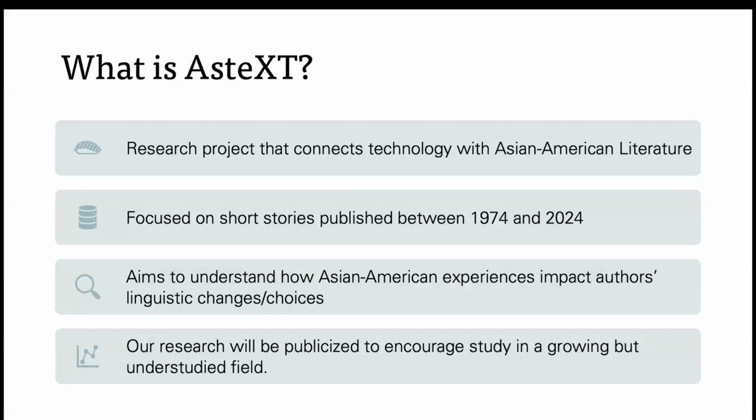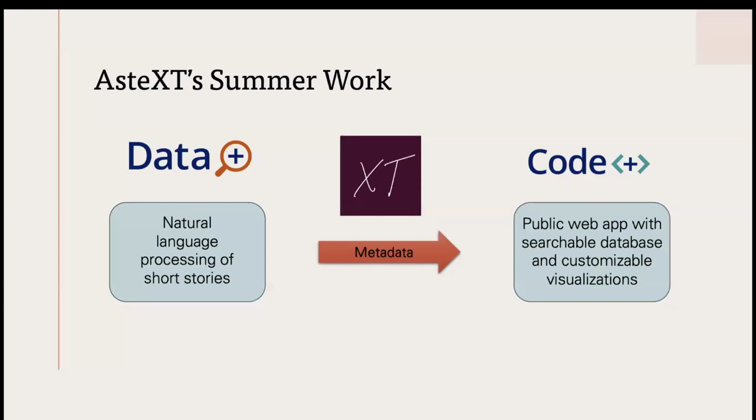So you might ask, what is AsteXT? Well, AsteXT is a research project that connects technology with Asian American literature. We focus on short stories published between 1974 and 2024. We aim to understand how Asian American experiences impact authors' linguistic changes and choices through an extensive database of metadata. And our research will be publicized to encourage study in a growing but understudied field.